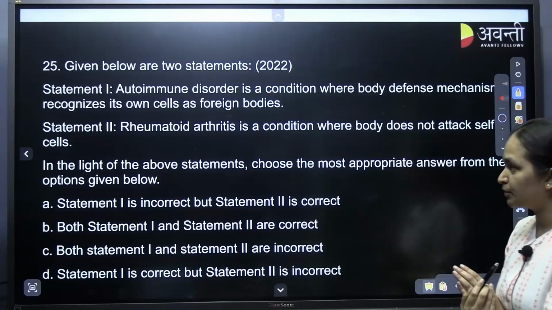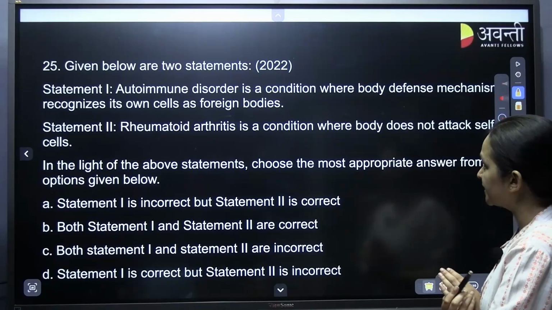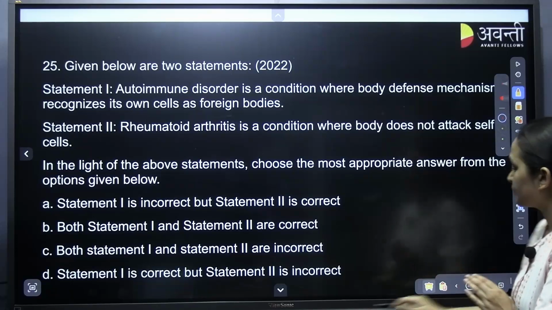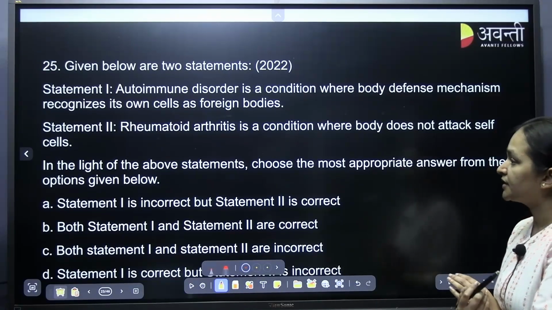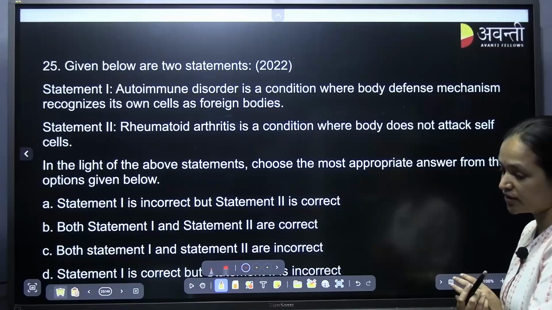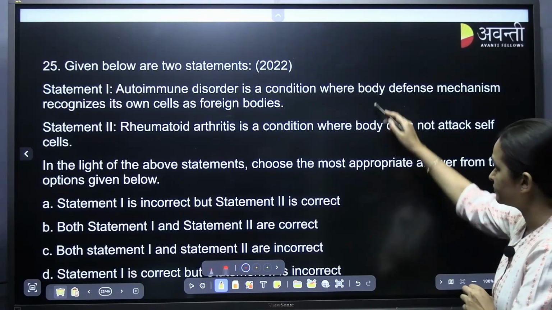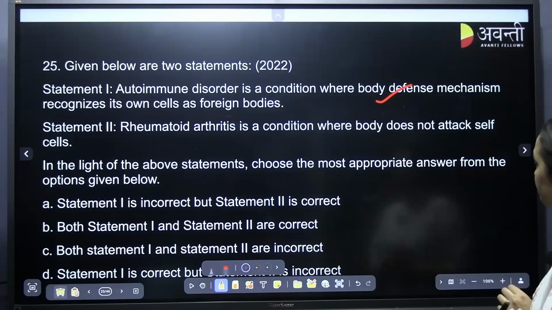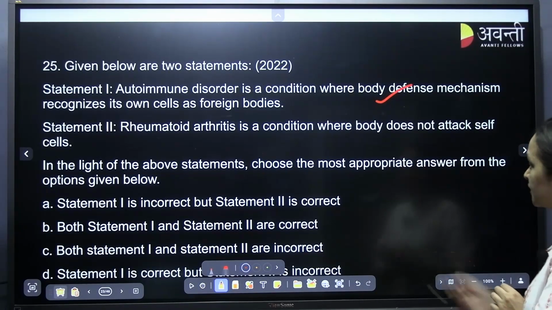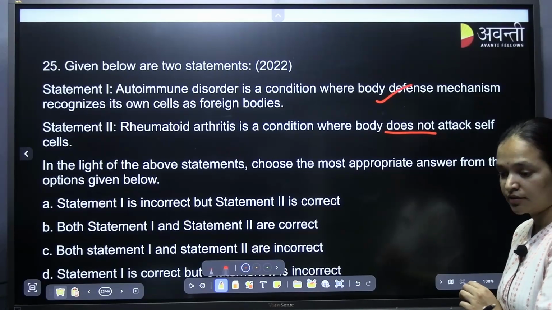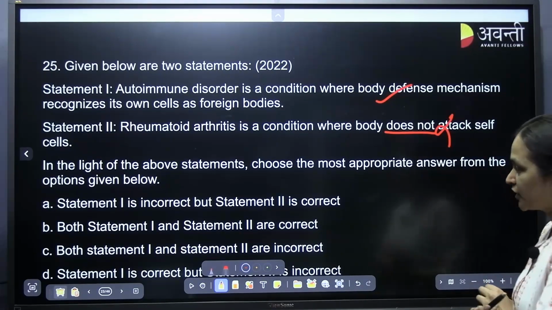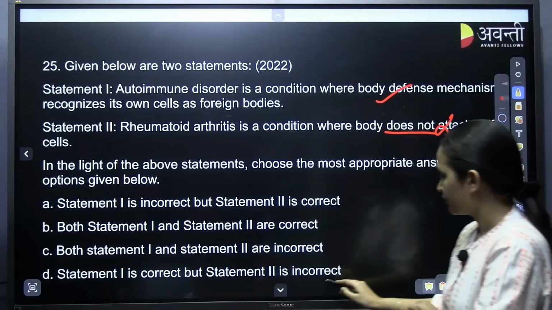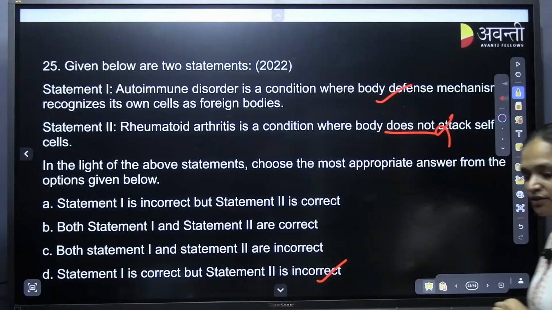Given below two statements. Statement 1, autoimmune disorder is a condition where body defense mechanism recognizes its own cell as foreign bodies. Statement 2, rheumatoid arthritis is a condition where body does not attack self cells. So, 1 is true, 2 is false. D for Delhi is the correct answer.